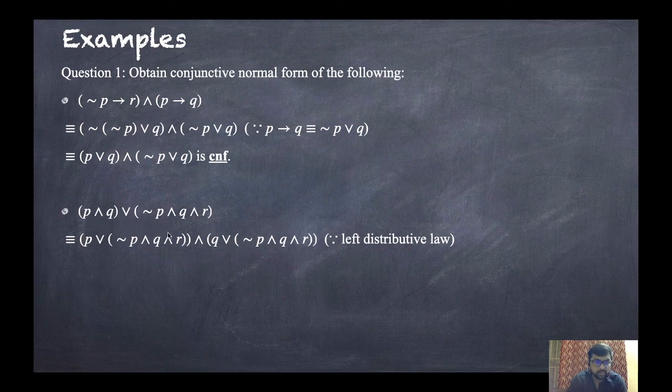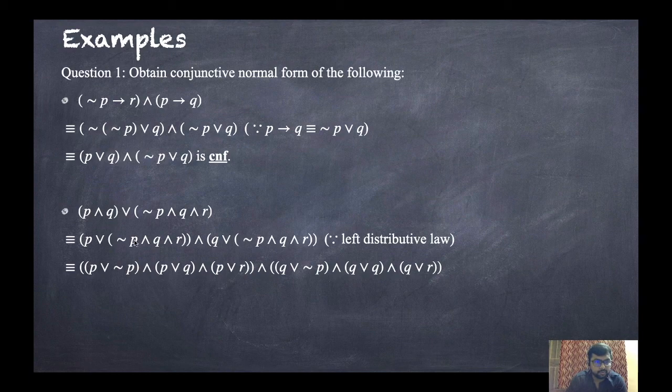P or this whole bracket, and Q or this whole bracket. That means we are using distributive law. And that is equivalent to, now again we are opening the bracket. That means P or not P, then P or Q, then P or R, and in between there is and, because of this, and Q or not P, and Q or Q, and Q or R. So you can see that in every bracket there is or, and in between there is and. So we are very near to the same.